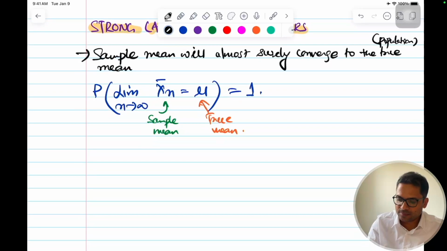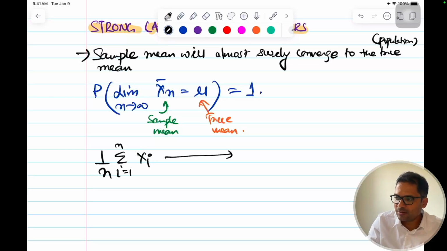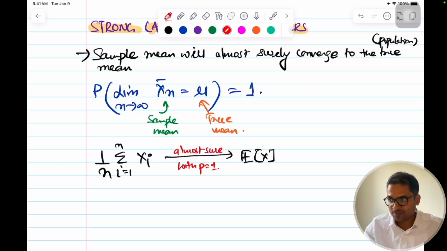And symbolically, 1 by n sigma i equal to 1 to n x of i, this is your sample mean, will converge to the expectation of x, almost surely, with probability equal to 1.